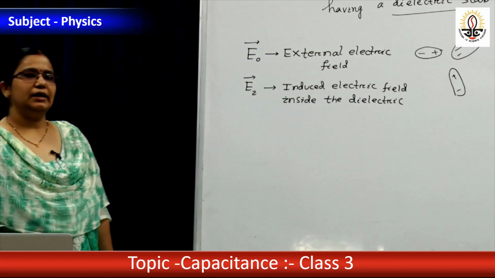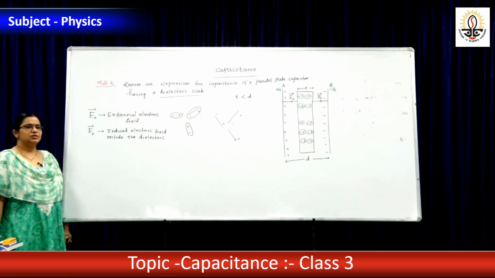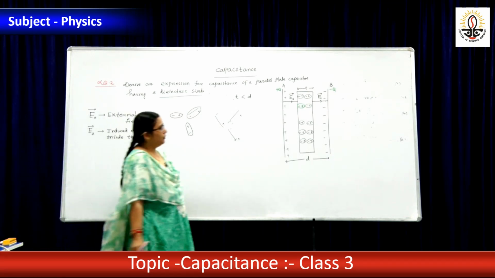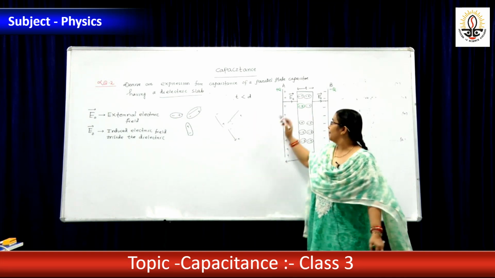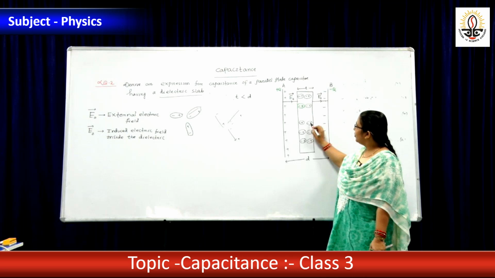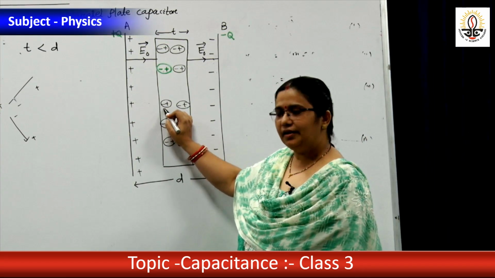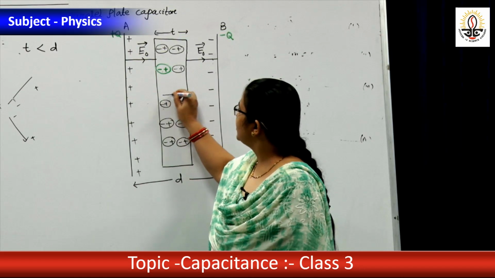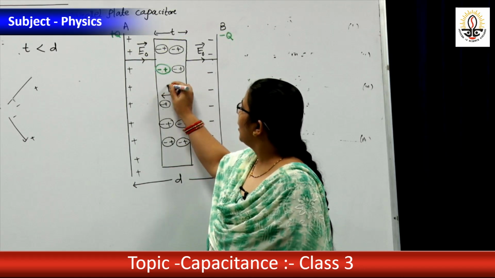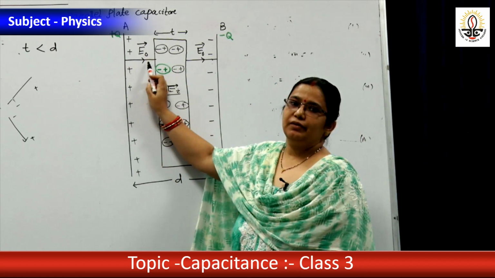What is the direction of the electric field? It is from positive charge to negative charge. We already know. See EO. The direction of EO is plus to minus. Here the positive charge is on this side, negative charges are on this side. Hence, the induced electric field is opposite to the outside electric field, or external electric field.